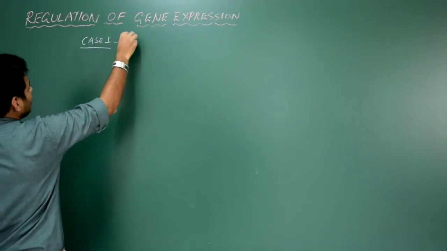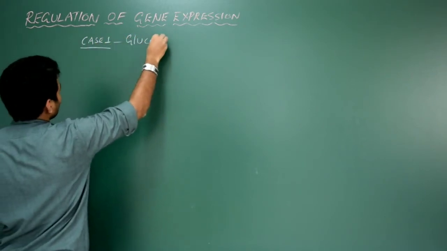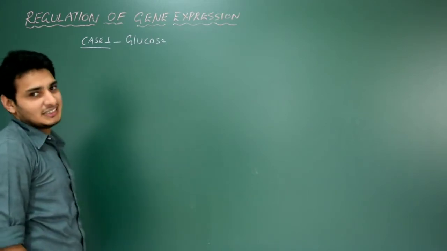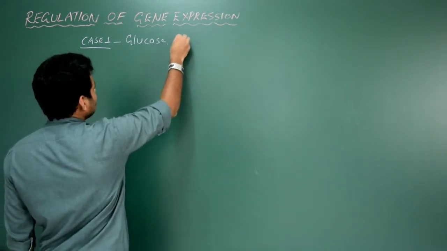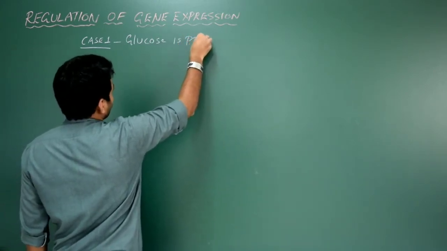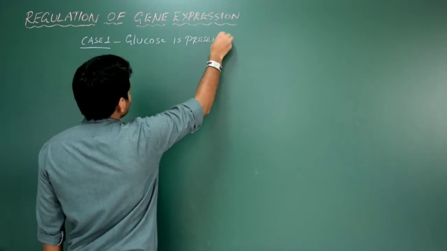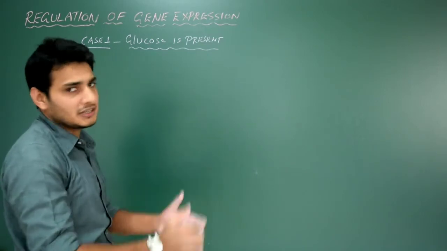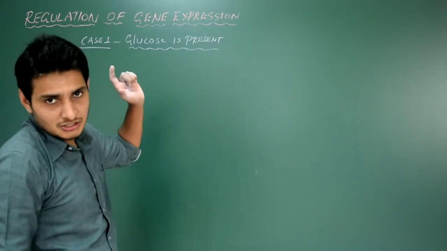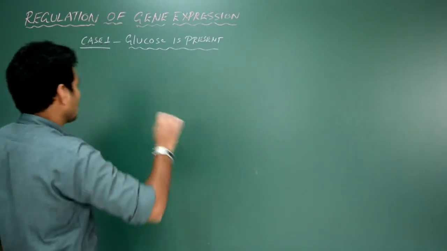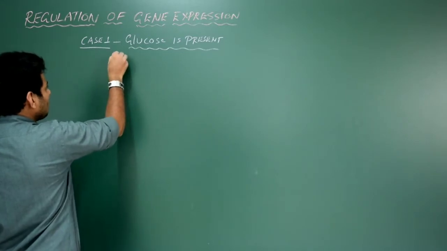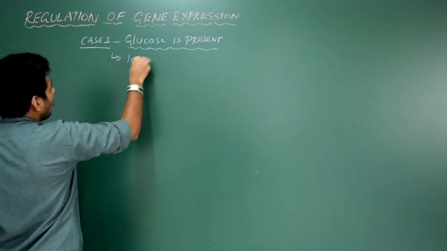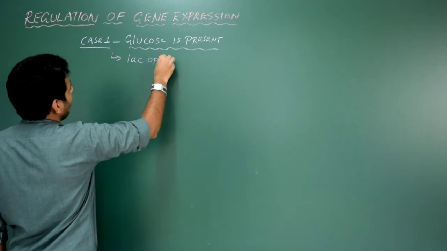Okay, when glucose is present. So glucose is the natural food for the E. coli. So we write glucose is present. When glucose is present, I do not want the structural genes to be active. I need to shut the structural genes from working. Got it? So let me just write, lac operon is switched off. You need to write this.